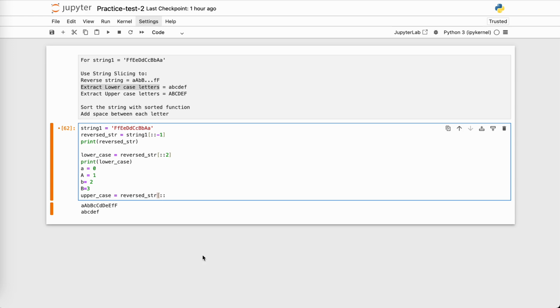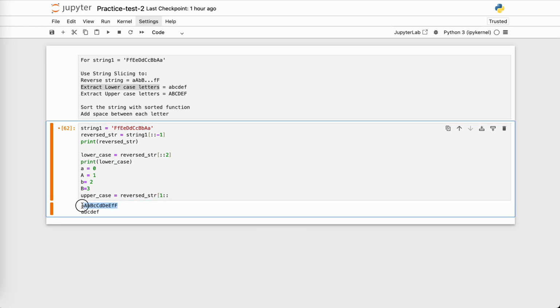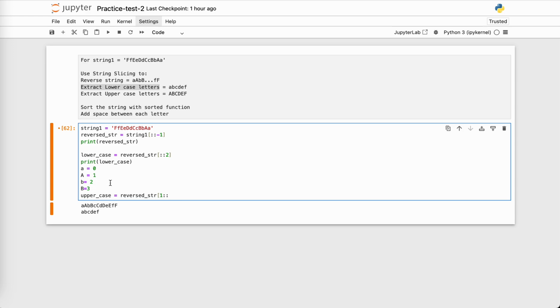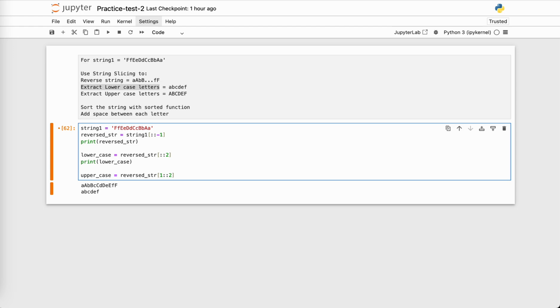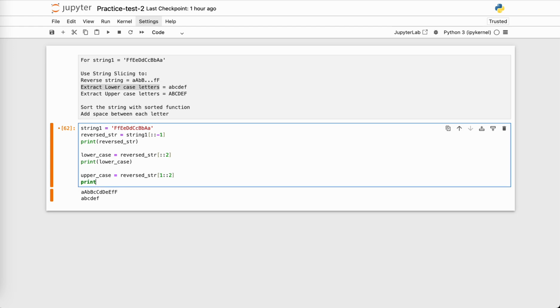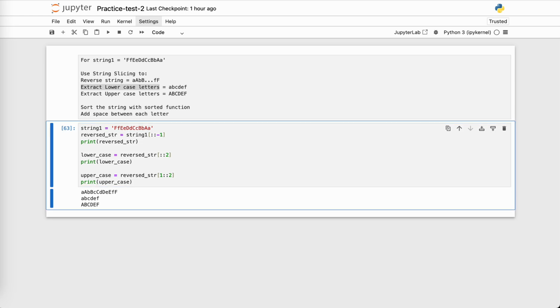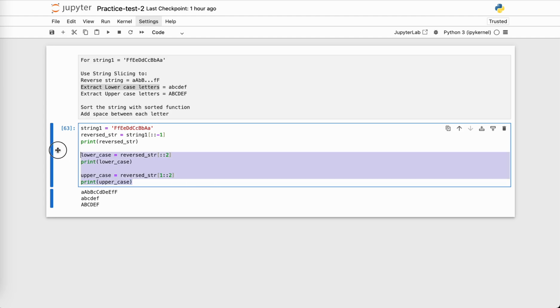So I will simply mention the starting point as 1, till the end of the string. And how much step do I want? Well, I want every other letter from capital A, so again, the step will be 2. And then we print it, and we can see over here, we got our uppercase string. So this is string slicing for you.